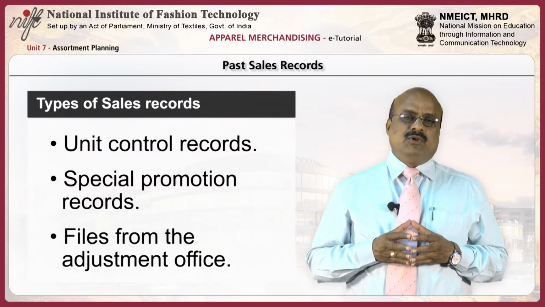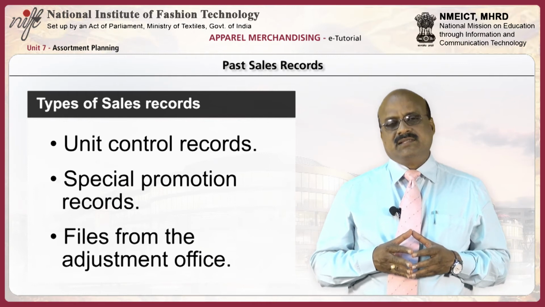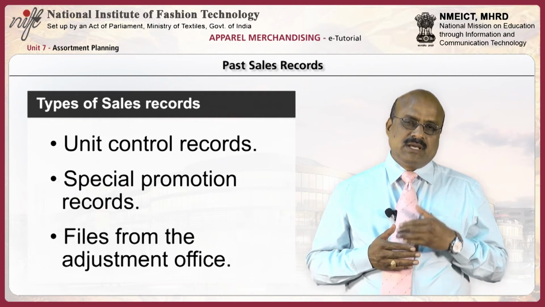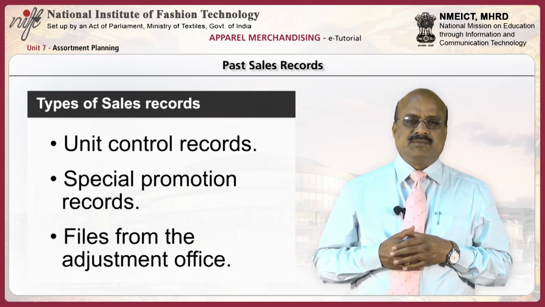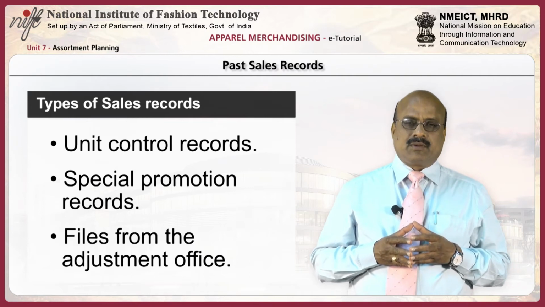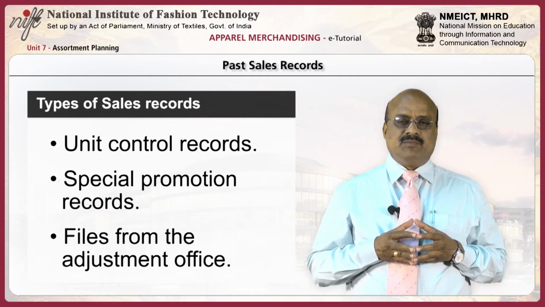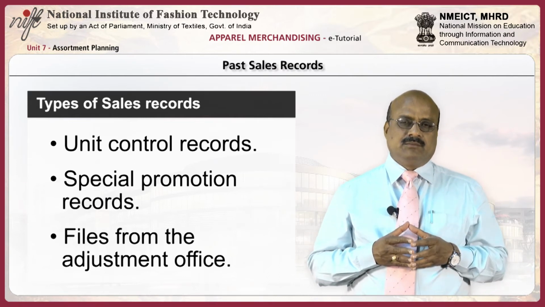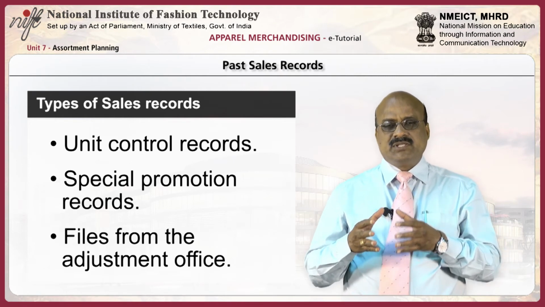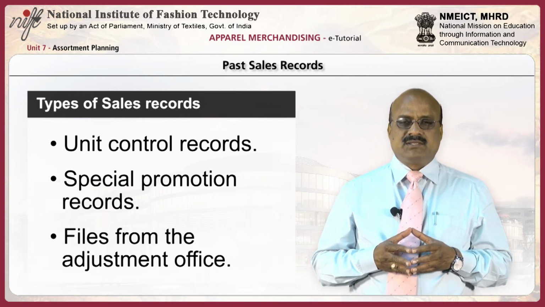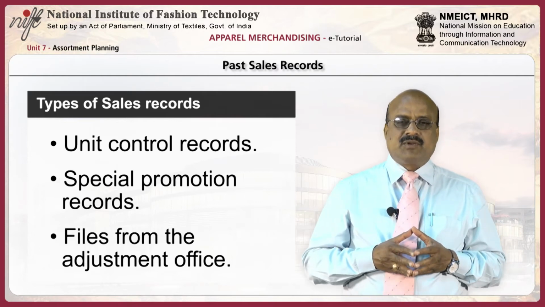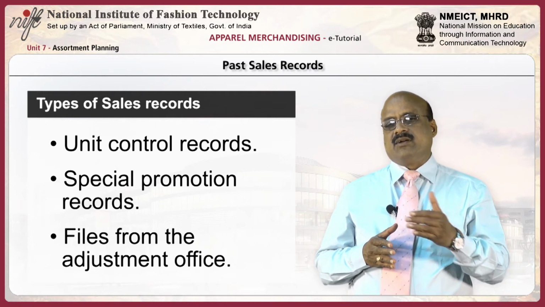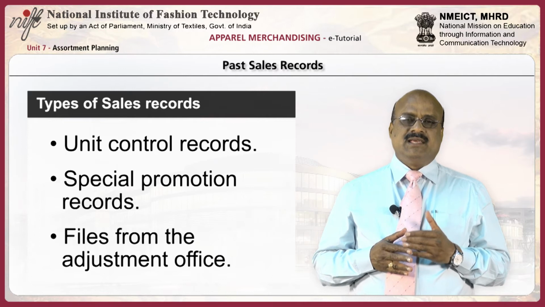Numerous records are available that can supply the sales information, such as unit control records, special promotion records, and files from the adjustment office. Personal observations on the selling floor as well as conversations with salespeople will also give valuable information for assortment planning. As there will be fluctuations in the sales of different product lines from year to year and from season to season, a wise buyer will use past sales record information for planning sales in any given